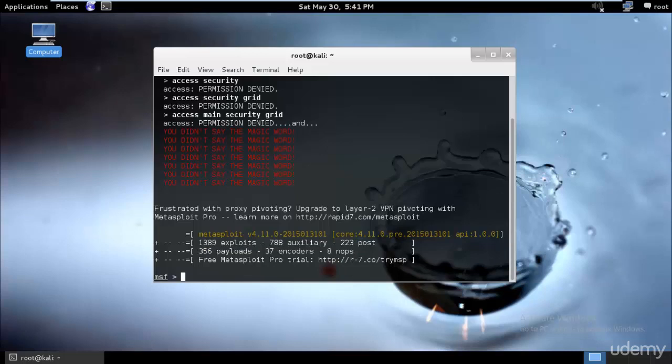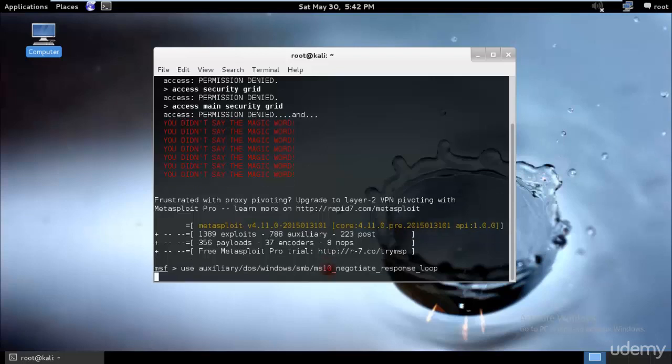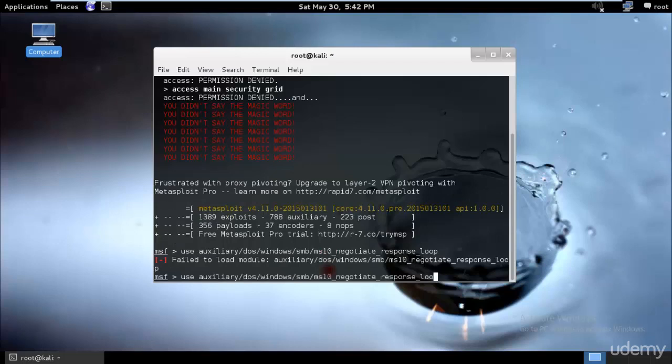Let's start our exploit by typing use auxiliary. I used this module when I was using Backtrack. I don't exactly know whether this still works on our Kali Linux, but let's try it. Auxiliary, Windows, SMB, /ms10_006_negotiate, I believe, and I think it was underscore loop. Let's check if we have this module. Okay, I believe this has been deleted.